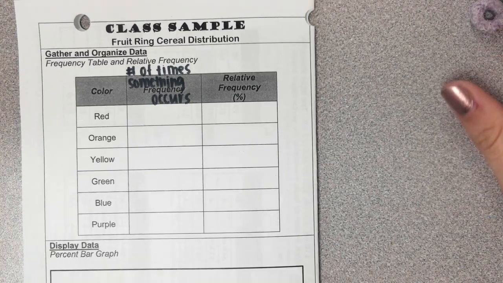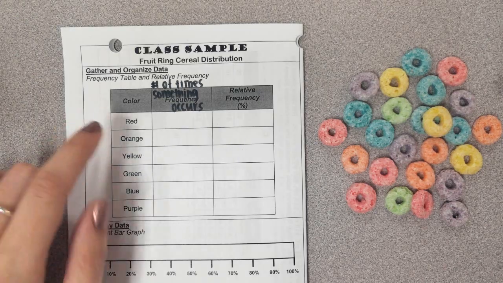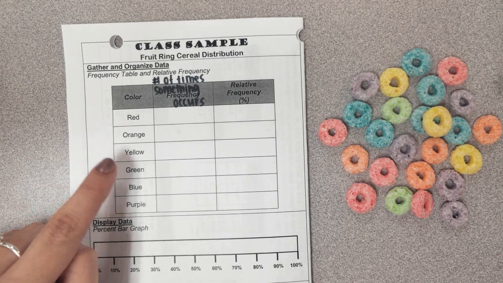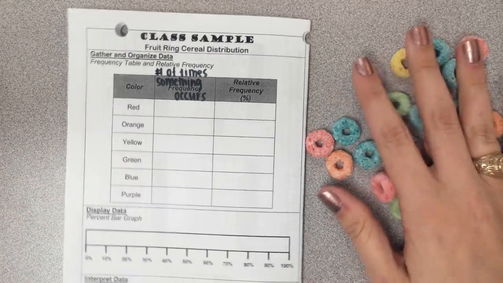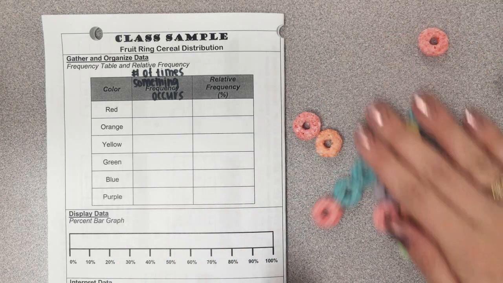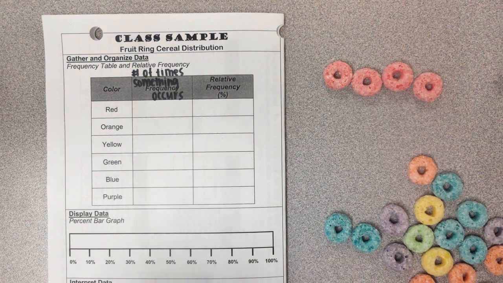So I've got a baggie full of some fruit rings here. Okay, and we're going to see how many times, how frequently does a red Fruit Loop appear? An orange, a yellow, a green, a blue, a purple. So I need to take and I need to separate all of these fruit rings into color. So I'm going to start by putting all my reds up at the top. I'm going to put it in order of my table. Y'all know I'm a color-coded freak.